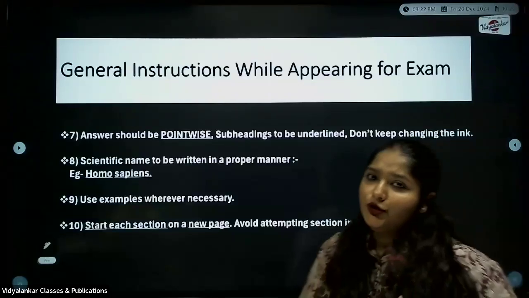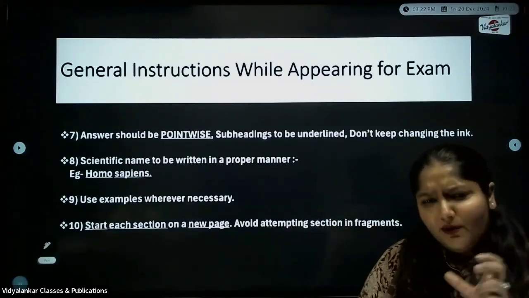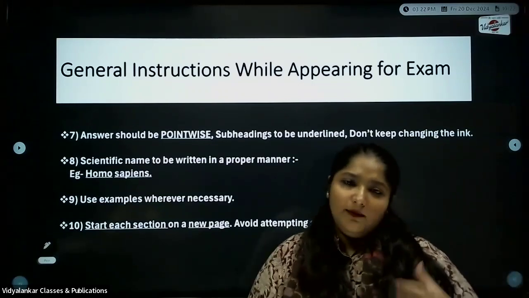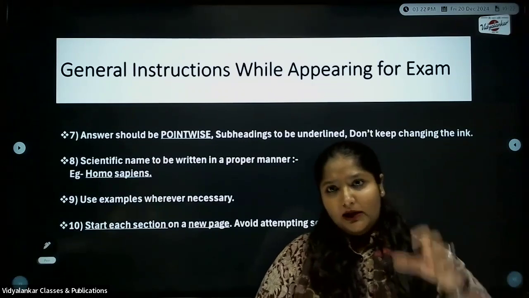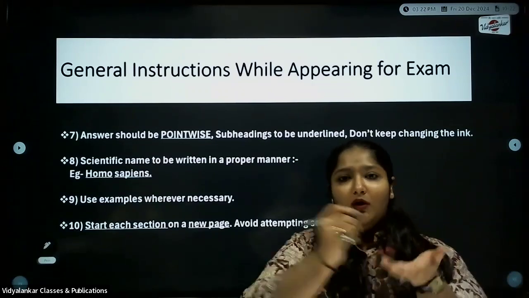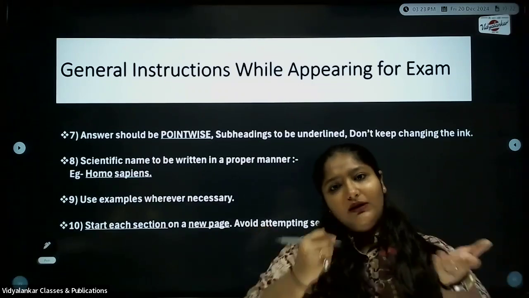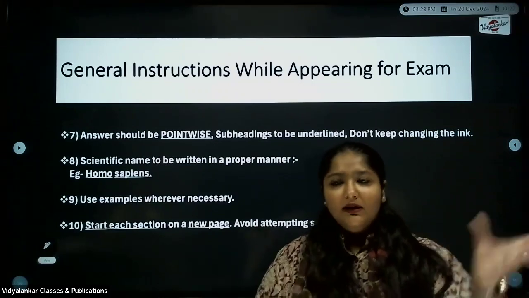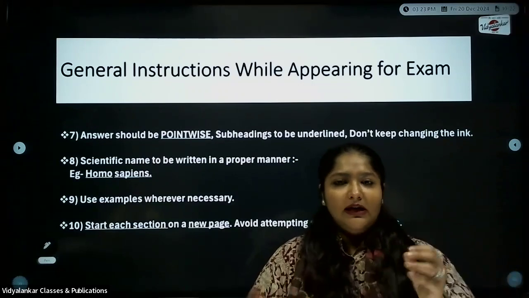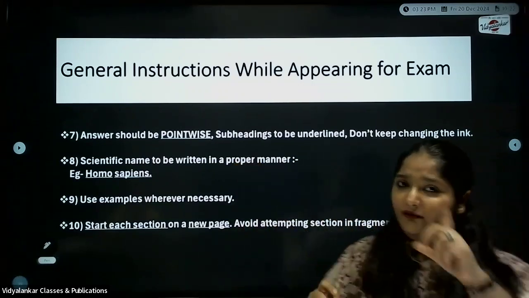Next is about the answer should be point wise. See to it that you underline the subheadings and the keywords. Again, don't keep changing the ink. I repeat, please don't keep changing the ink. If you've started writing the paper with a black ball pen, see to it that throughout the paper, till the end, you follow the same black ball pen only. Not a black ball pen and then a gel pen, or any color change. Please don't do that.